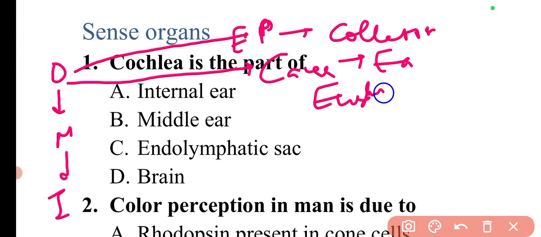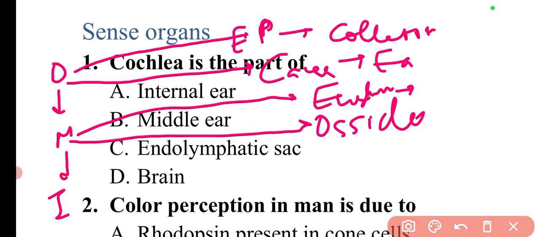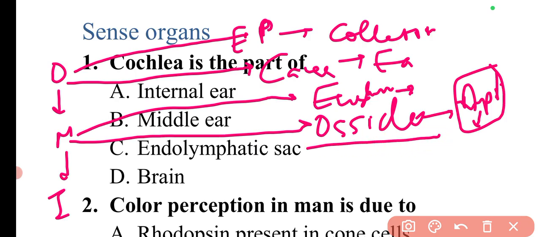Now this eardrum is the part of the middle ear. What will this eardrum do? This eardrum will vibrate and pass the vibration to the ossicles. These ossicles are the part of middle ear only. Now these ossicles simply amplify the vibration of sound, and they pass it to the oval window. The writing is not very clear, so you need to listen to the things properly. After the eardrum vibrates and passes the vibration to the ossicle, the ossicles will amplify the vibration and then pass it to the oval window.